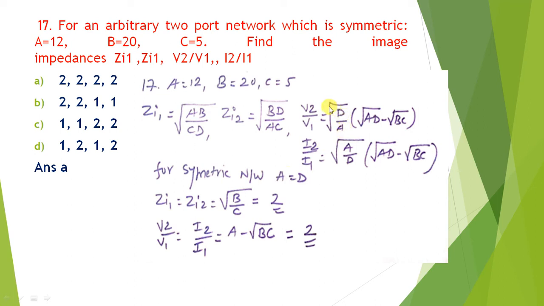And in case of V2 by V1 and I2 by I1, if you put A equal to D, then both terms cancel. So the answer is A minus the square root of BC. If you put the value of A as 12, B as 20 and C as 5, you will get 4 minus 2, that is equal to 2. So the answer is A. All the values are 2.